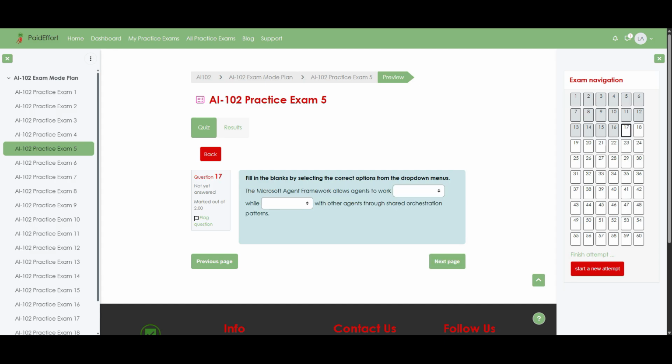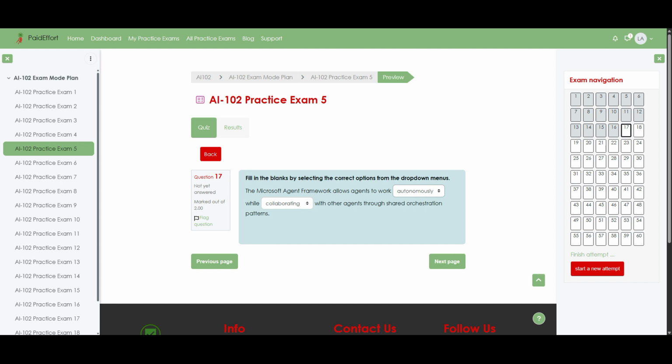Question 17. Fill in the blanks by selecting the correct options from the drop-down menus. The Microsoft Agent Framework allows agents to work autonomously while collaborating with other agents through shared orchestration patterns. The correct options are autonomously and collaborating. Firstly, autonomously is appropriate because the framework is designed so agents can make decisions and execute tasks without constant human supervision, which is exactly what autonomous behavior describes.